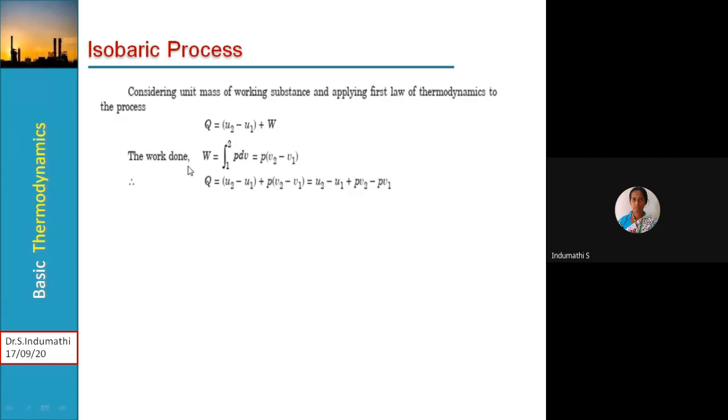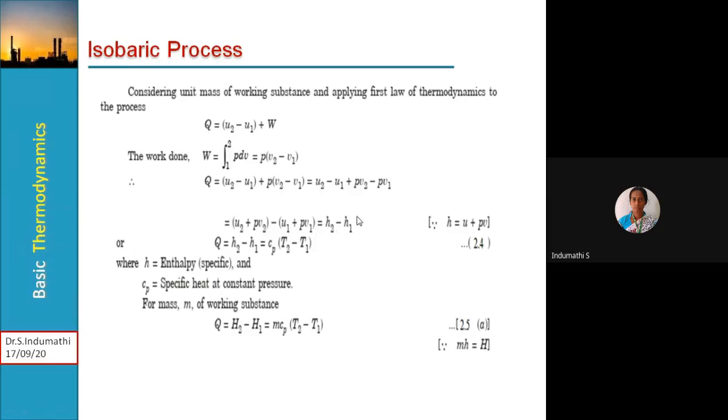Then the work done relation, if you observe, W is equal to integral 1 to 2 PdV, which can be expressed as P of V2 minus V1. Okay, then Q is equal to U2 minus U1 plus P of V2 minus V1. Then separating it and rewriting as P2V2 minus P1V1, then in terms of enthalpy, separate it. Okay, then (U2 plus PV2) minus (U1 plus PV1), which can be written as H2 minus H1.